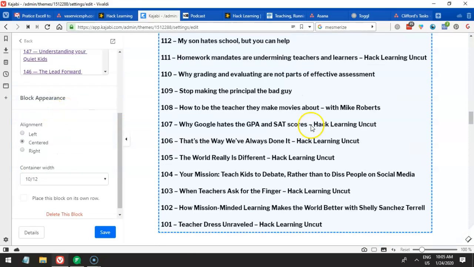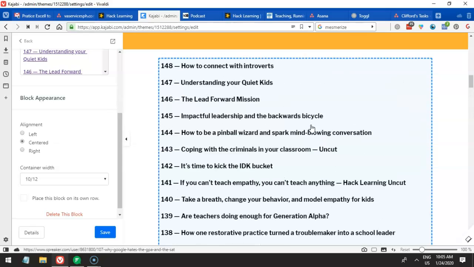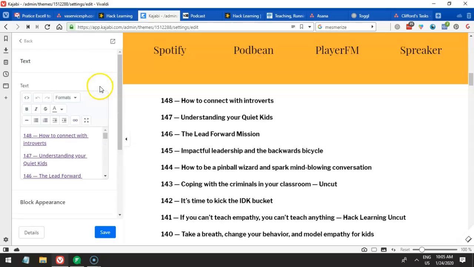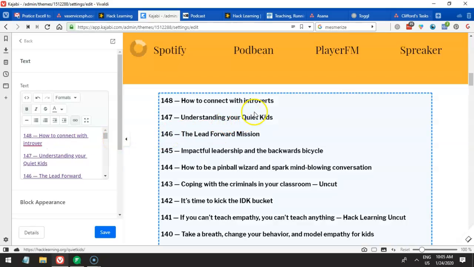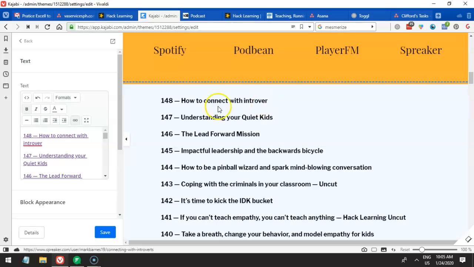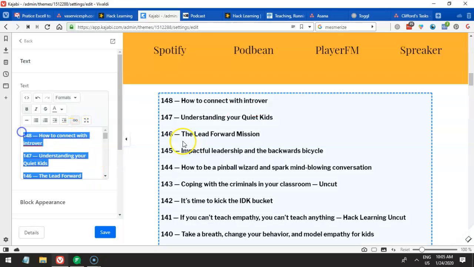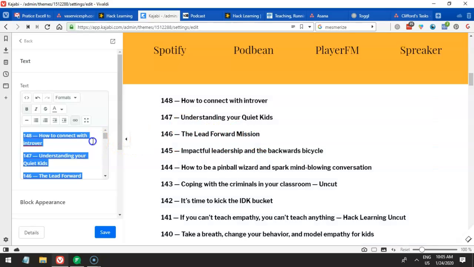So let's begin at the very top. Okay, so the very top. So how to connect with introverts. So you will notice here this is the link. So this is how to connect the introverts. So for example, I'm gonna remove the S there. So you'll see it will load and you see that it's updated here. Okay, so that means this is the editor where you edit the content on this front view. Okay, so let's undo that.